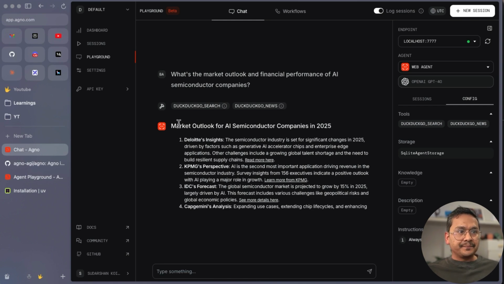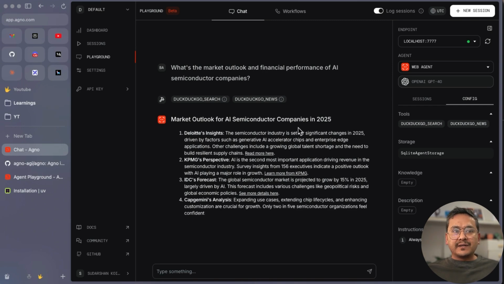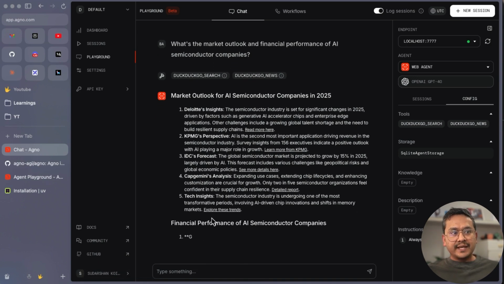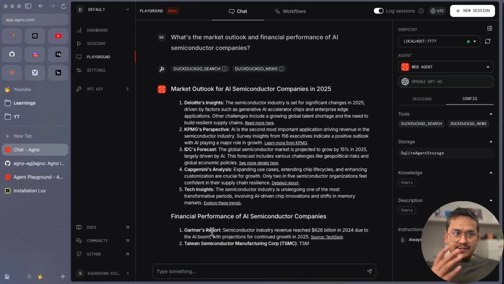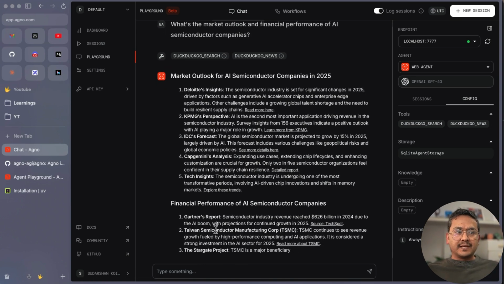So now you can see here market outlook for AI semiconductor companies in 2025, and it's showing us the sources here, and it is going and providing us the information. It looks good in the UI itself.